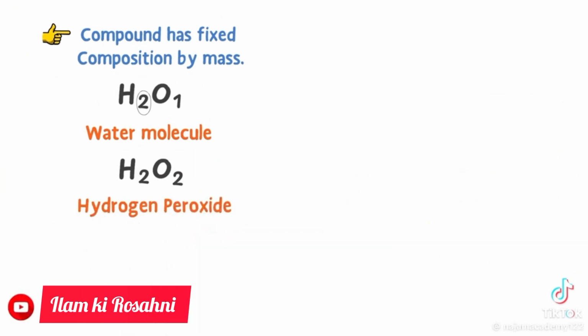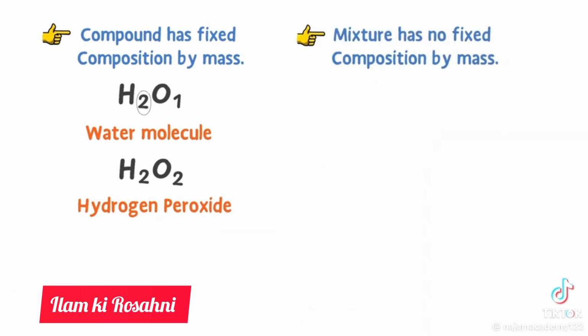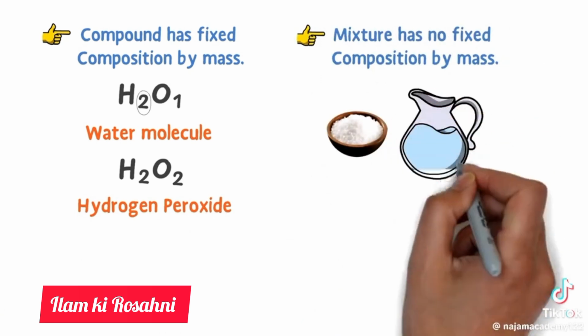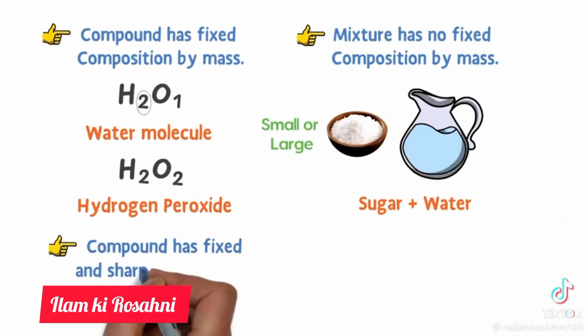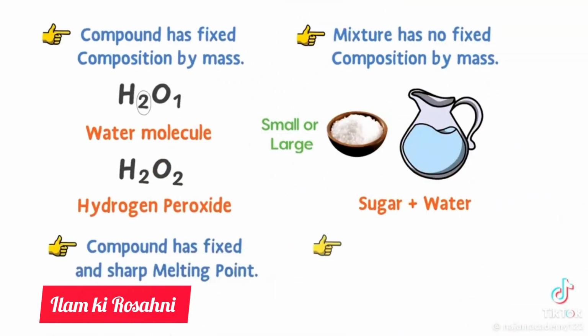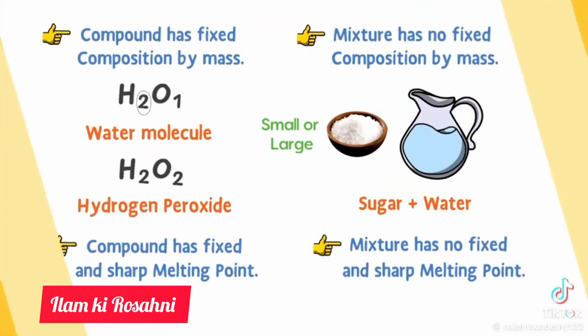On the other side, a mixture does not have fixed composition by mass. For example, in a sugar water solution, you add either a small or large amount of sugar. In both cases, you get a mixture. Finally, a compound has a fixed and sharp melting point, while a mixture does not have a fixed and sharp melting point. This was all about the difference between mixture and compound.